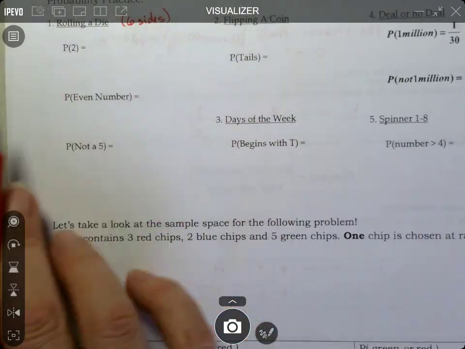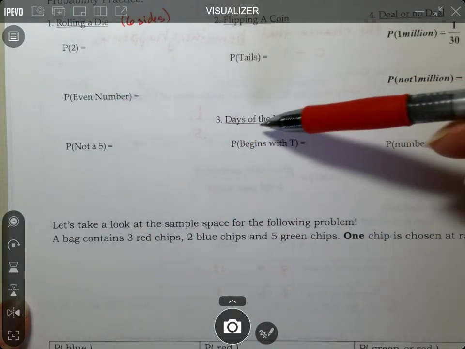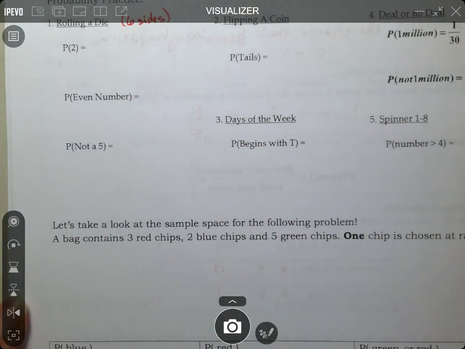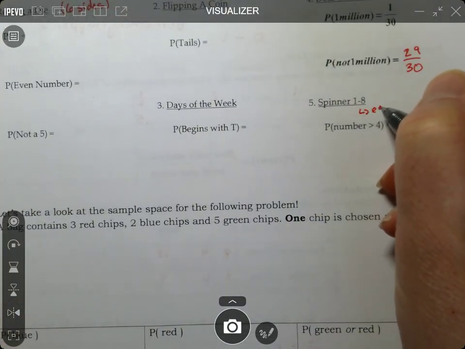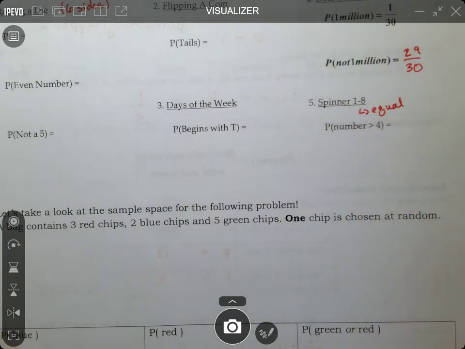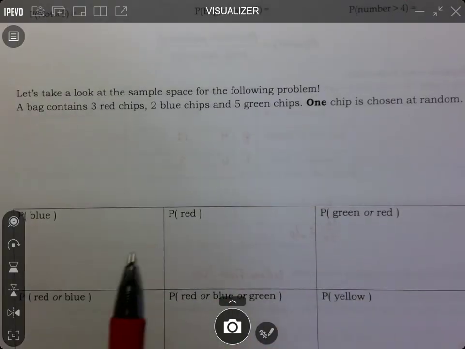When you're rolling a die, these are all 3 questions about rolling a die. This is questions about days of the week and a question about a spinner. And it says numbers 1 through 8. Just know that they are equal sizes, equal sections. Okay, now jump down here so you can answer those.